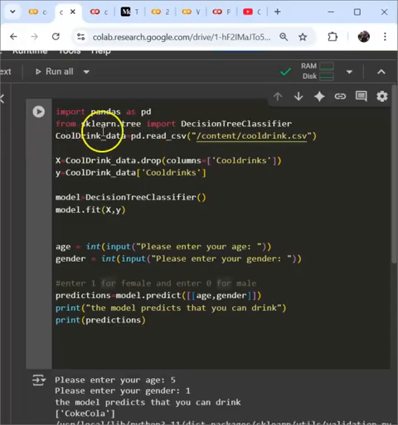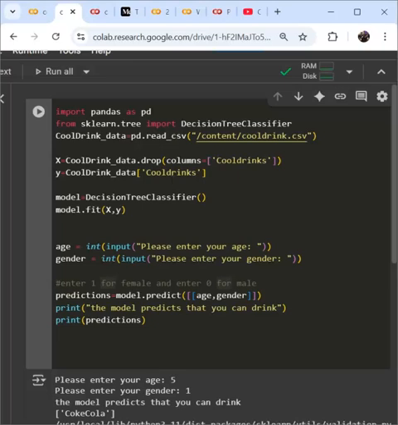Now the next line says cooldrink_data is equal to pd.read_csv. This is where I read that CSV file. You can look at it as being an Excel table, and there were 3 columns: age, gender, and the type of cool drink that we were allowed to drink. So maybe once you're over 21, 22, maybe you can drink beer. I mean ginger beer. So now we load this data into the data frame.